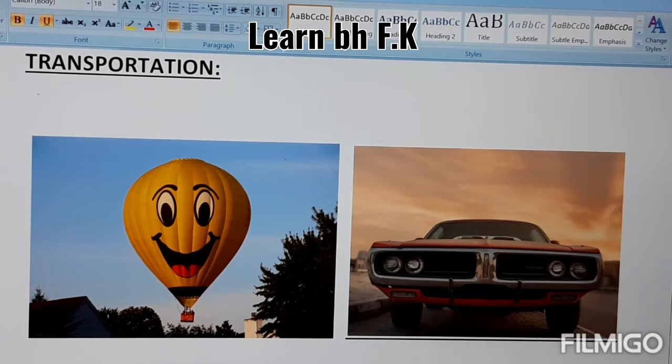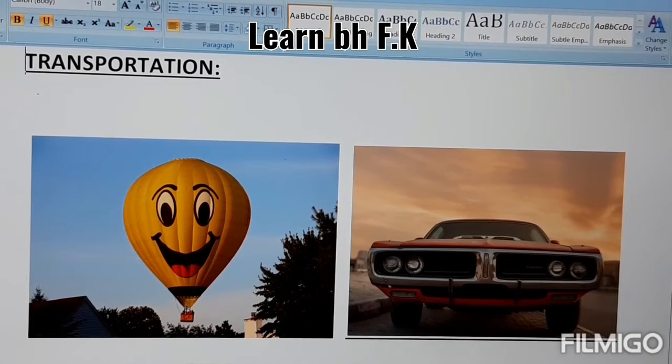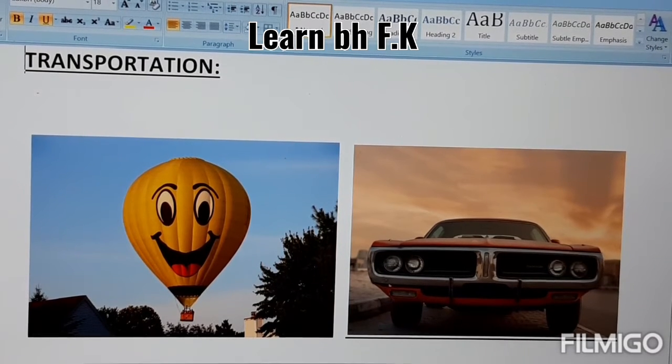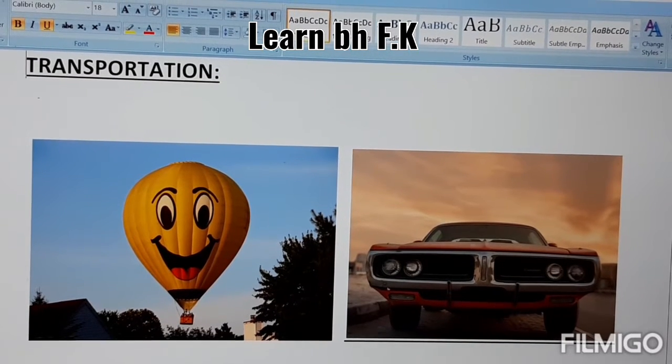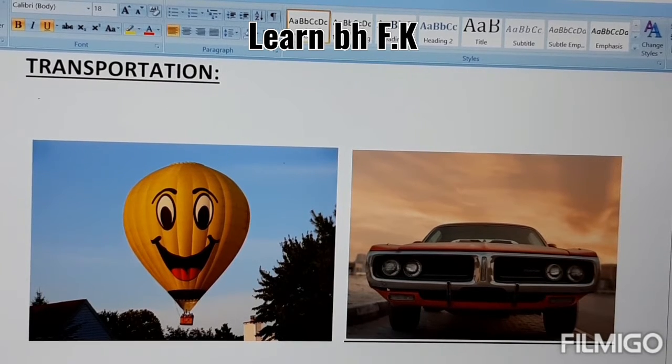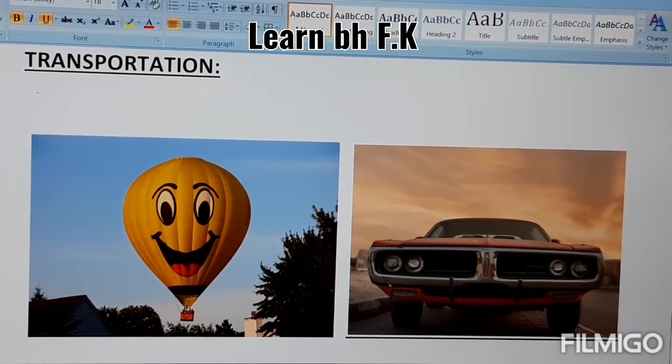First story is about invention, and this is about transportation. Transportation means moving some person or something from one place to another. It means that we have to transport something or someone from one place to another. This story is about the invention of transportation devices.